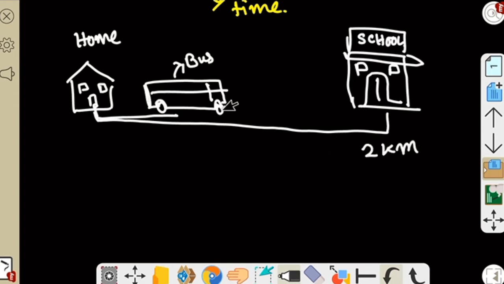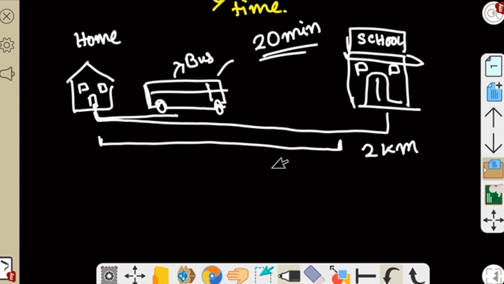Now when you go by bus, the bus will take some time to reach the school from your home. Suppose it will take 20 minutes. So we can say that in 20 minutes the bus goes from your home to that school.